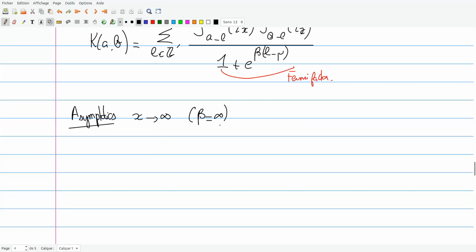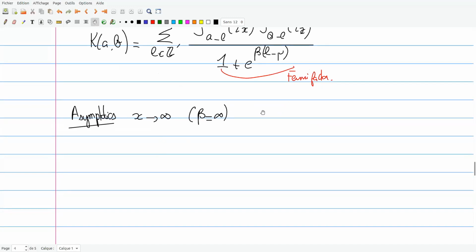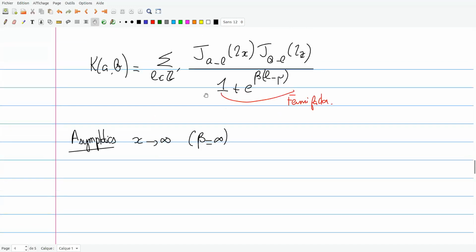This is a problem that is well studied: the asymptotics of the Bessel kernel. It was done in two simultaneous papers of Borodin, Okounkov, Olshanski, and Johansson around 2000. And so you can really study the asymptotics of this process.